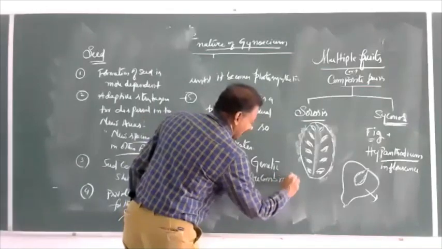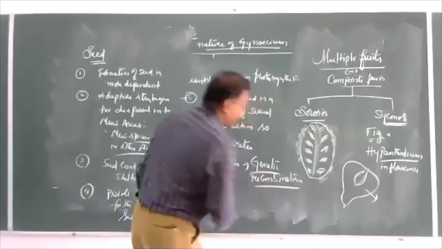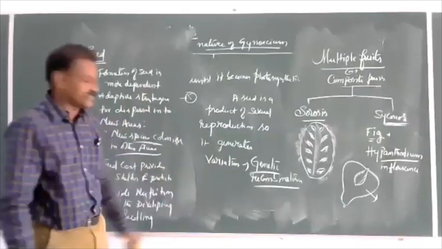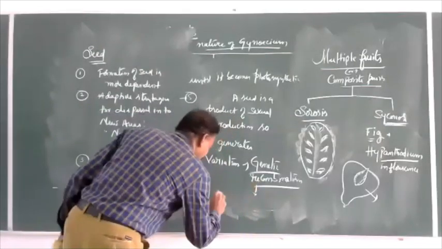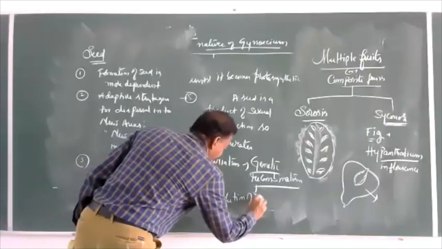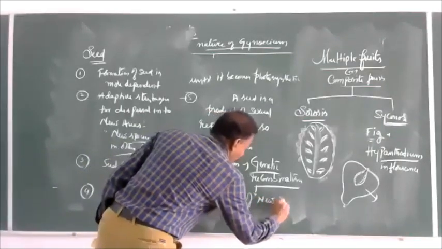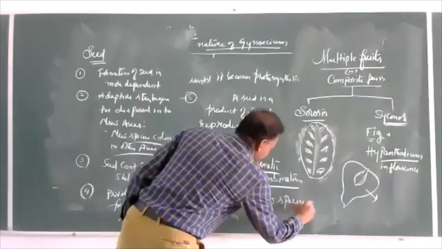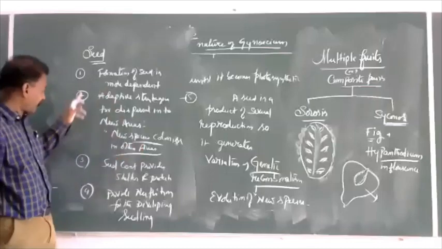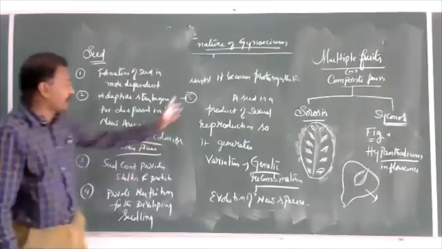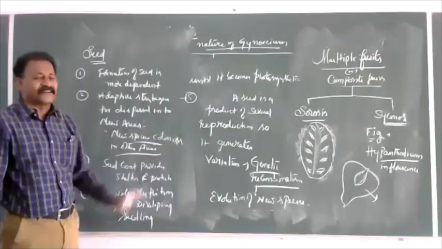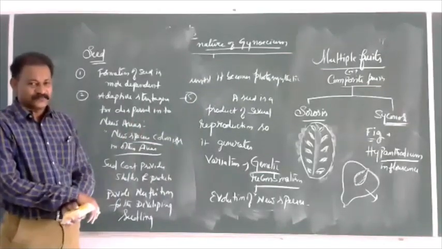So genetic variations are because of genetic recombinations. A new variety, evolution of a new species, results. So seed provides five different good things for the angiospermic plants: one, two, three, four, five.